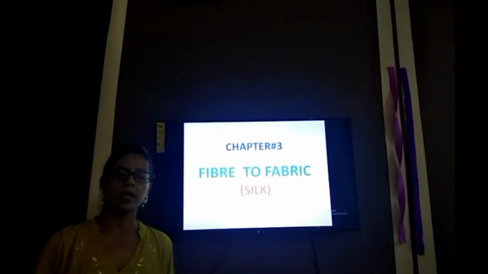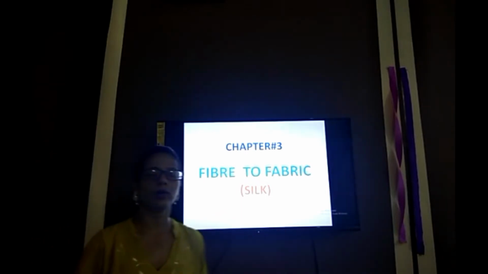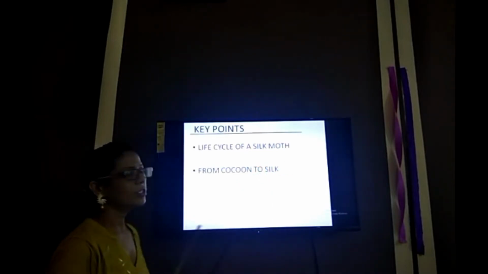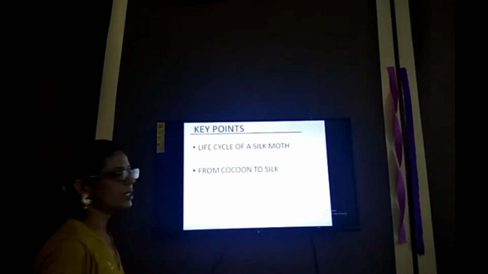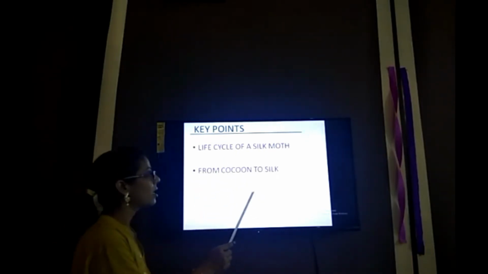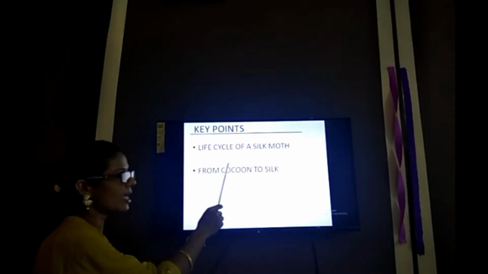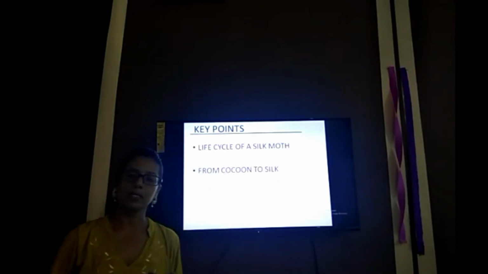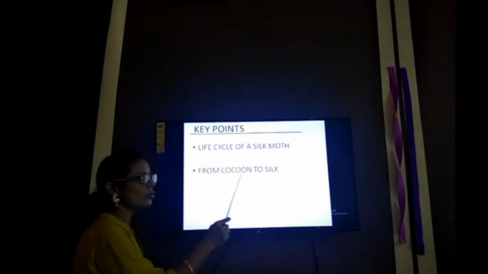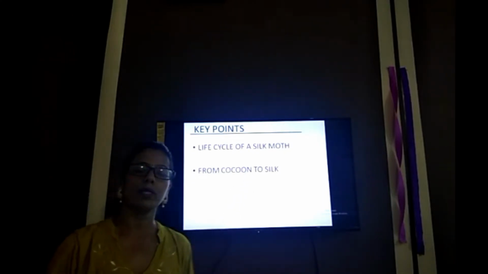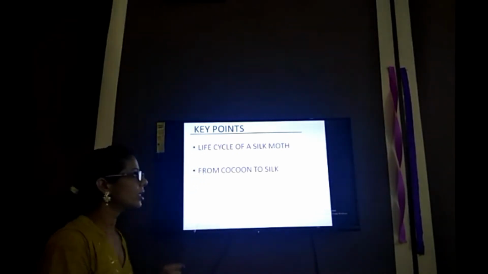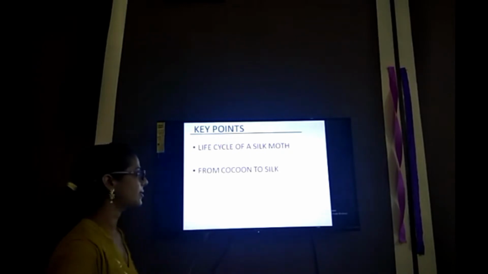Hello everyone. Today we are going to start the new topic of chapter 3, that is silk. In this topic we will discuss two key points. These are the life cycle of a silk moth, and second, from cocoon to silk. It means in the first key point, the silk moth passes through different steps of its life cycle. In the second key point, from cocoon to silk, we will see how we can obtain the silk fiber from the cocoon of the silk moth. Now we will discuss both key points one by one in the next slides.